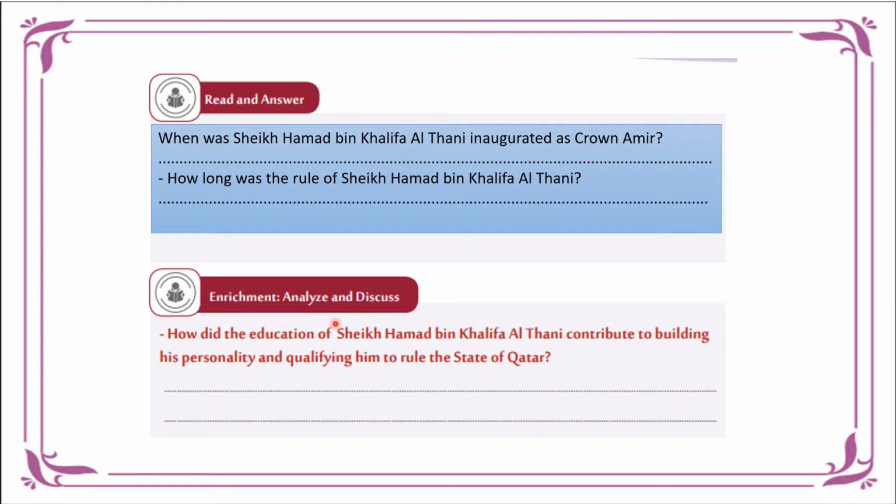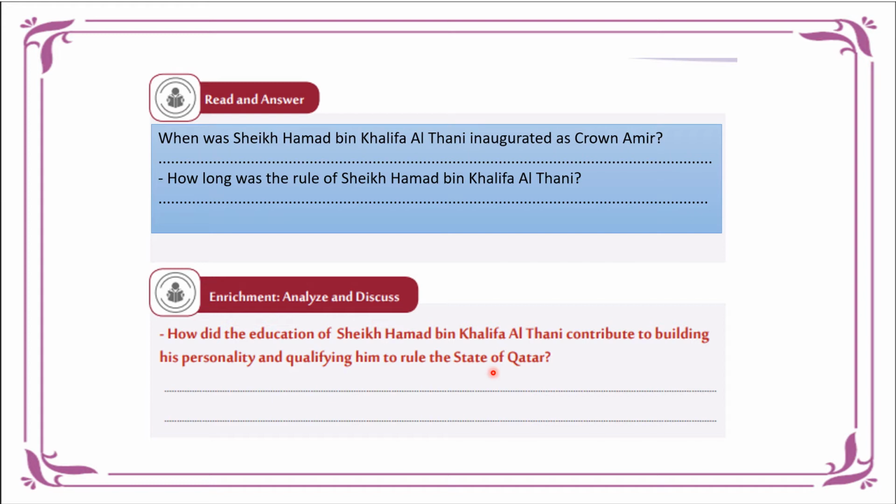So how did the education of Sheikh Hamad bin Khalifa Al Thani contribute to building his personality and qualifying him to rule the state of Qatar? So remember that the primary, preparatory, and secondary schooling of Sheikh Hamad were all spent here in Qatar. So he had vast knowledge about how the country is run, and also what are the different economic and political settings and needs of the country. He was educated from a very young age.